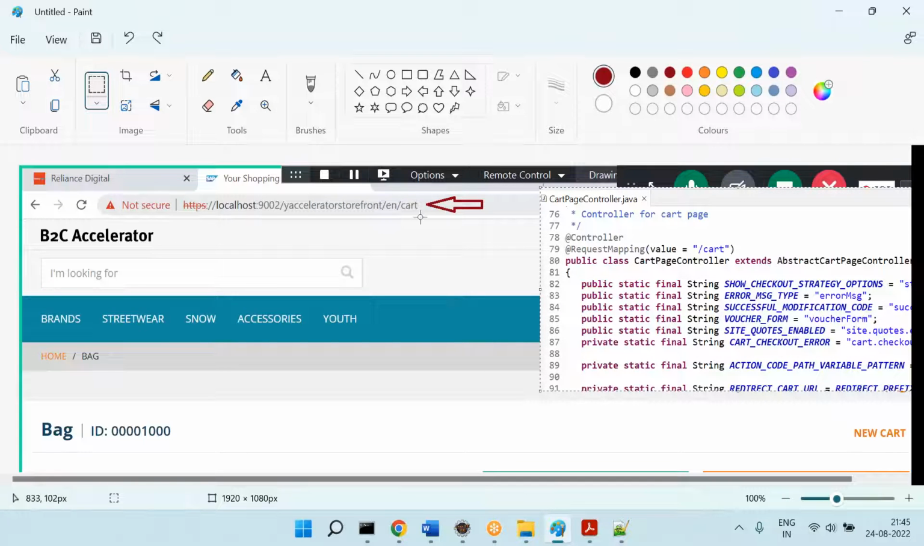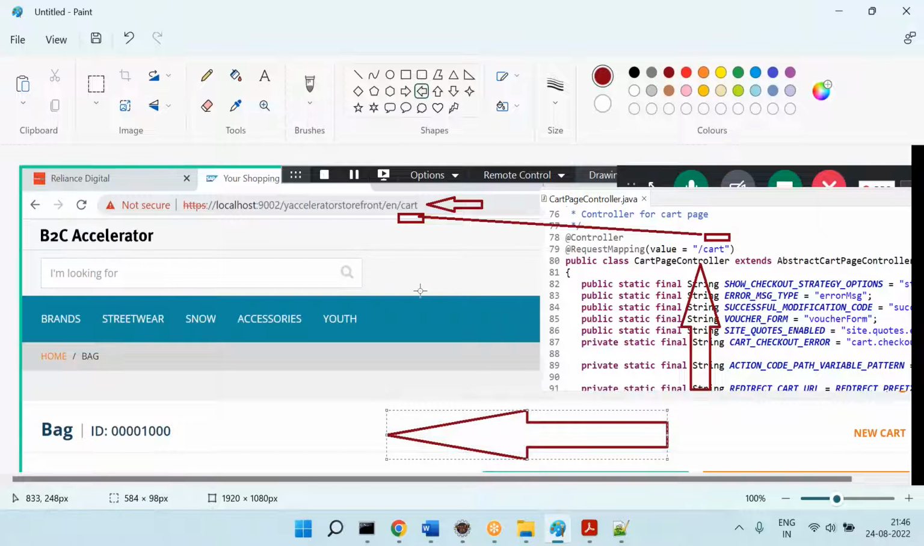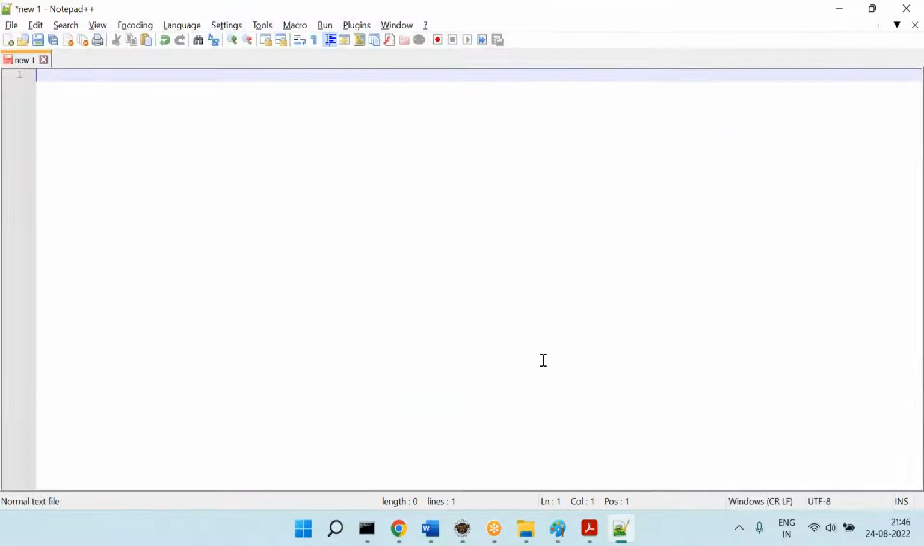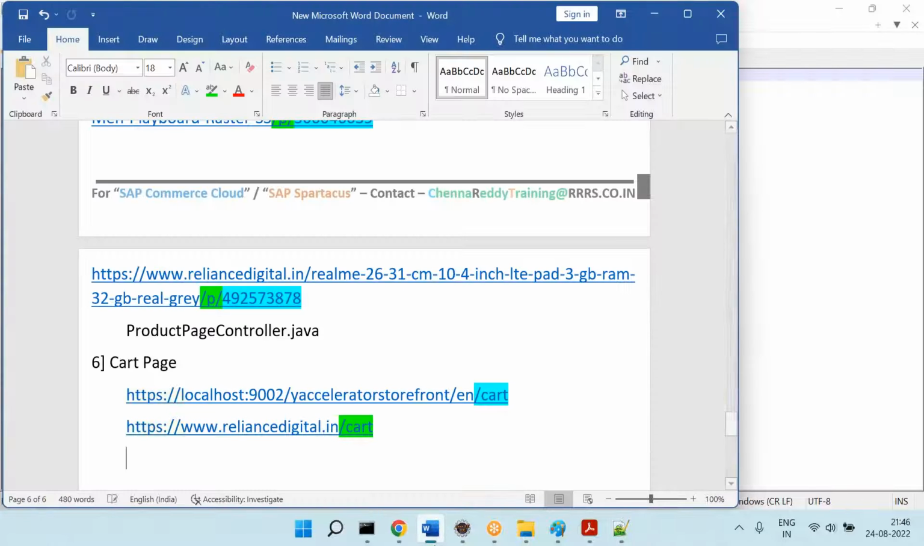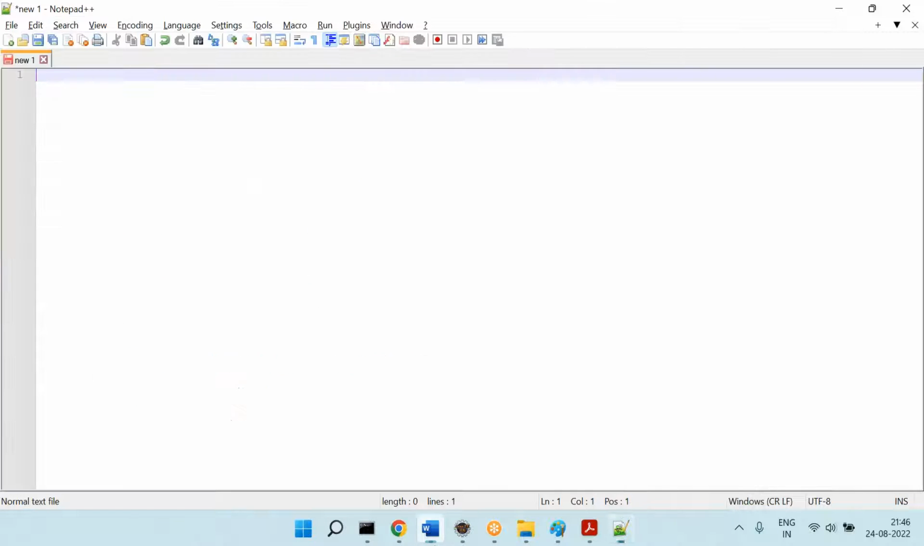Now you can see here you have the slash. What is the URL pattern? The URL pattern has slash cart, so here also slash cart. That means the URL pattern is matching with the controller request mapping. When you hit the URL, this is the code called, this is the controller called, and it has a bunch of logic. This logic gives some results, and you take those results and display them in the UI. So for a cart page, what is the controller code? CartPageController.java. That's it.